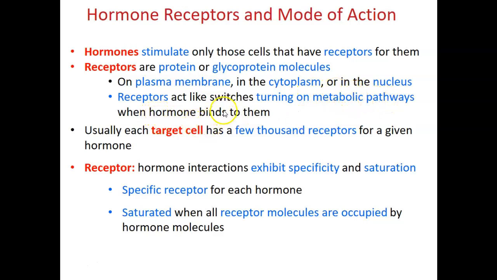They are located at either the plasma membrane, the cytoplasm, or even in the nucleus. Receptors act like switches to turn on the metabolic pathways when a hormone binds to them. Usually, all the target cells will have a few thousand receptors for a given hormone. The receptors have some characteristics. First, they are specific. The receptor only recognizes its specific hormone and binds to it. Secondly, the receptor can be saturated. Since the number of receptors is certain, only a certain number of hormone molecules can bind to the receptors. Once the receptors are saturated, no more hormones can bind to them. Then the metabolic reaction will not be enhanced further.